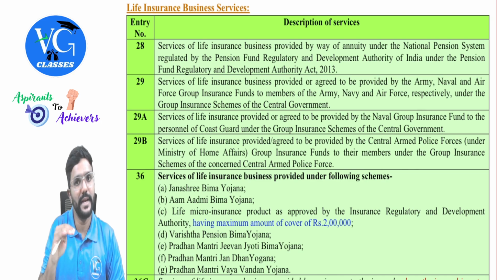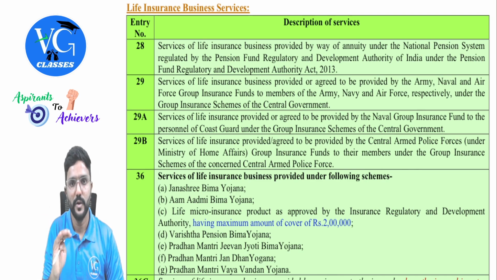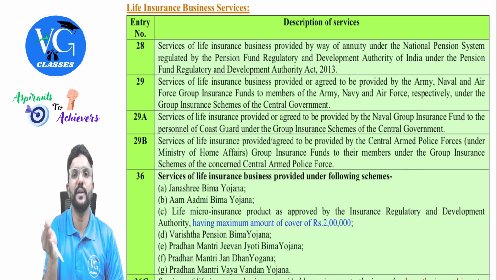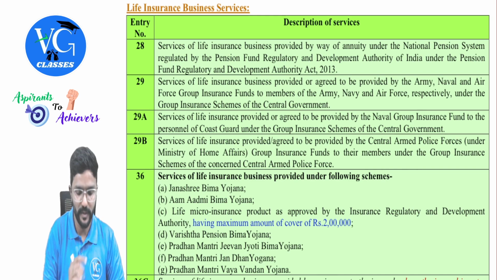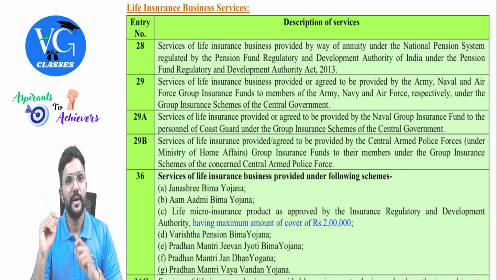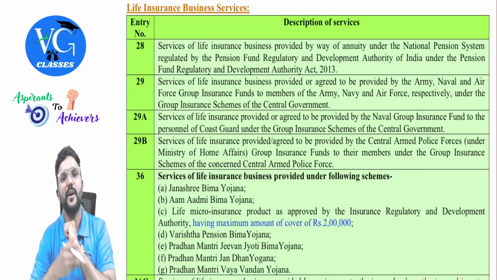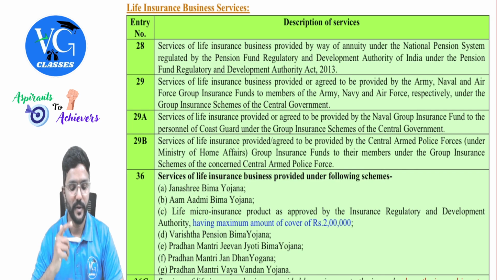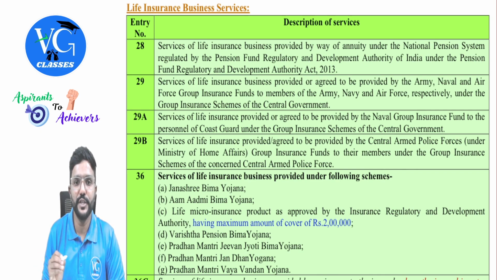Yes, so the person would have taken a policy with the insurance company. Once he retires, he will be getting a regular annuity or pension. He will not receive a lump sum amount. He will be getting it in the form of pension, guys, regularly. Okay. Next, services of life insurance, guys.